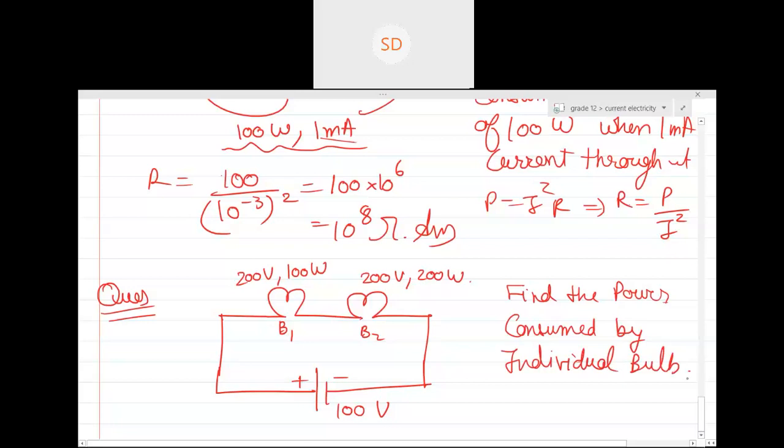Do it fast. How will you do it? From the power rating, first you will calculate the resistance of B1 and B2. After resistance you will find out R net. After R net you will find out I, and after I you will find out the power across each individual bulb. Yes, sir. Start fast.